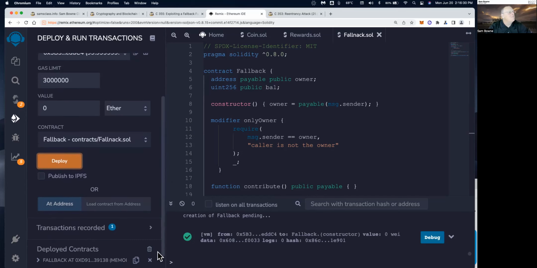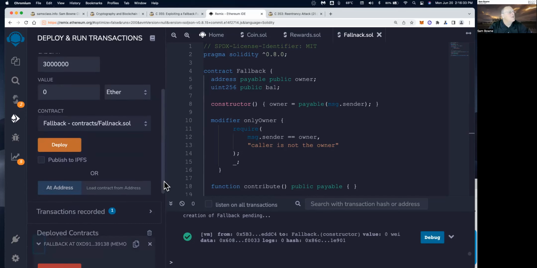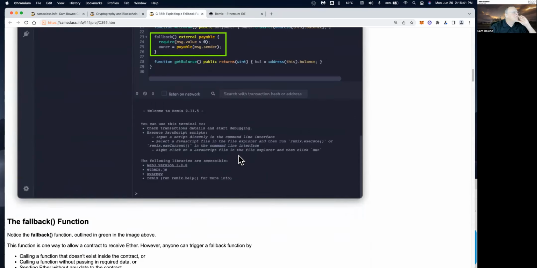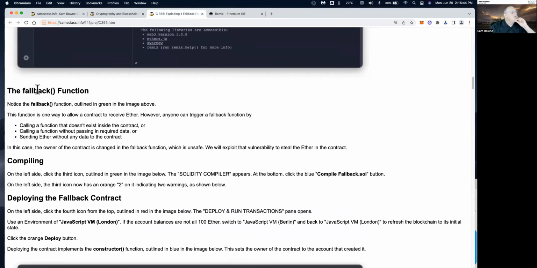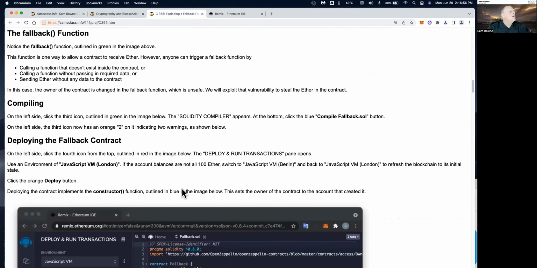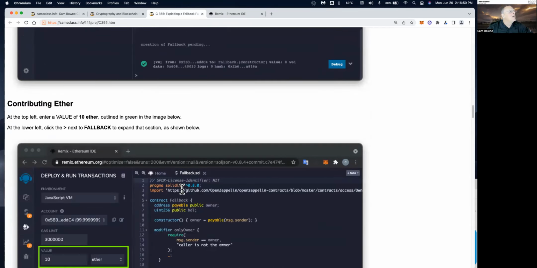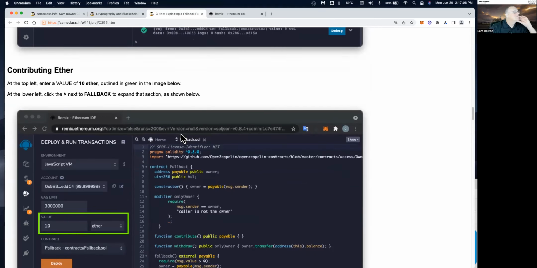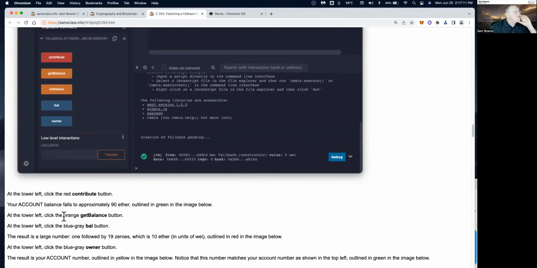It's deployed correctly. So down here, I've got various functions I can call. Let me check my instructions. And by the way, here's when the fallback function is used. If you call a function that doesn't exist, or you call it without passing in the required data, or you just send ether without any data, those will all be processed by the fallback function. So compile it and deploy it. Now say 10 ether and contribute 10 ether, okay?